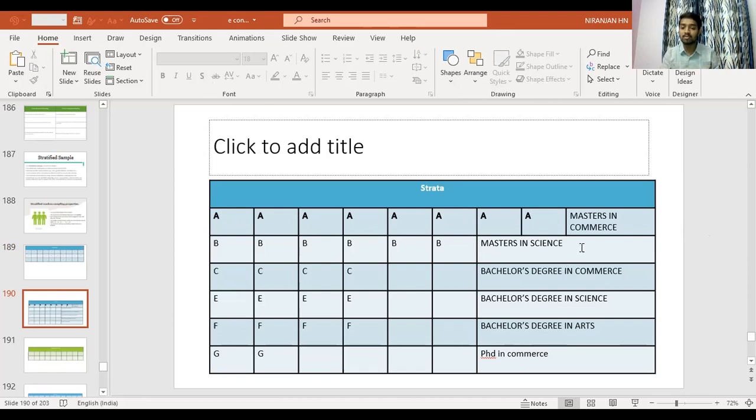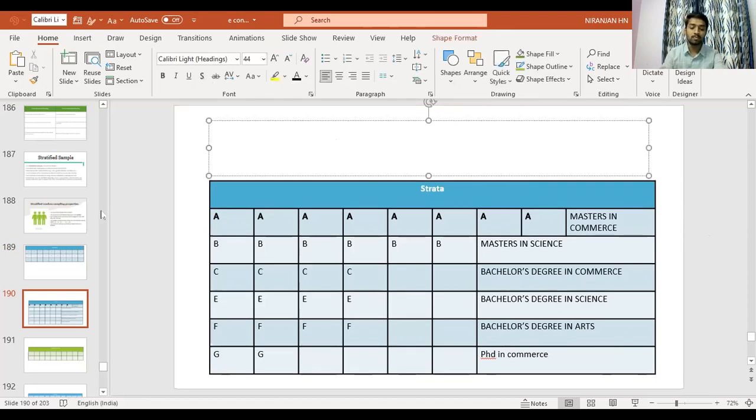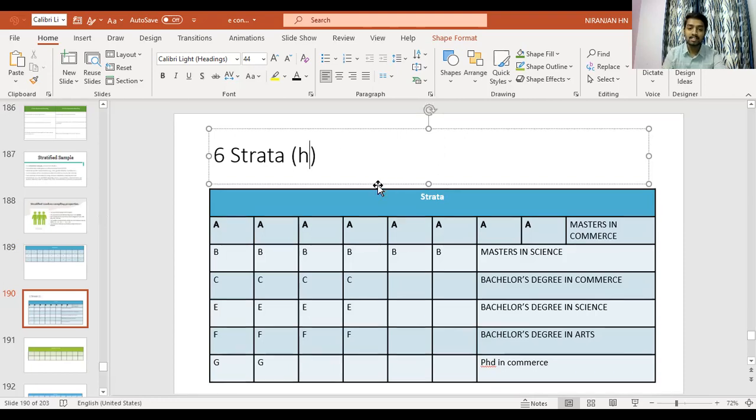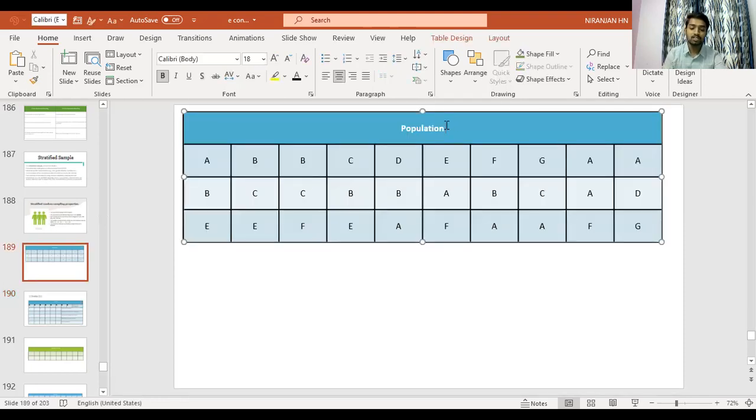So how many subgroups have I formed? 1, 2, 3, 4, 5, 6. I have formed 6 subgroups. That is 6 strata. That is denoted by what? It is denoted by small h. You have to remember this, guys. This is denoted by small h, whereas population is denoted by N.